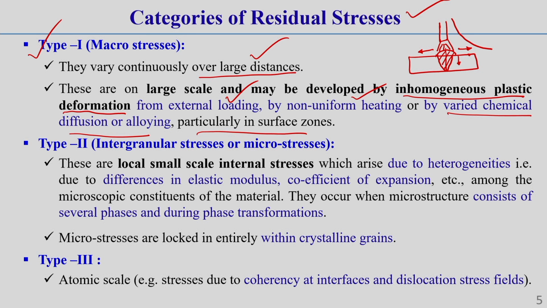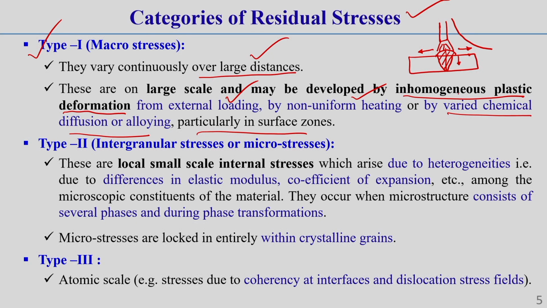So there is a gradual variation of temperature distribution along the width as well as the thickness direction, correct. Due to this variation, a temperature gradient develops through the thickness as well as through the width direction of the welding.